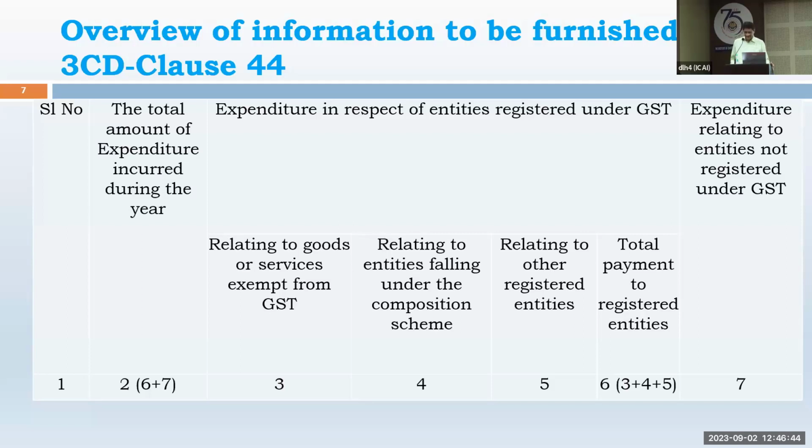I give you an example. Now, one clause is registered and unregistered. You have to segregate. Now, whether on a particular purchase, a GST number is mentioned. So we feel that it is registered. But you go to the GST website, you find that the number is cancelled. Now, GST law is very, very stringent. You must pay the tax before filing the return. If you don't pay the tax, the system will not accept the return at all.